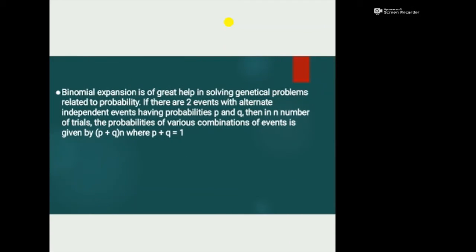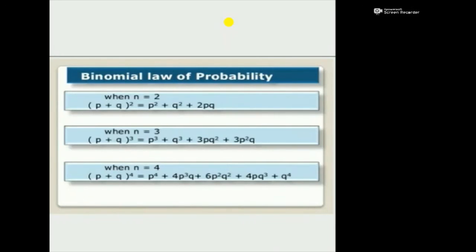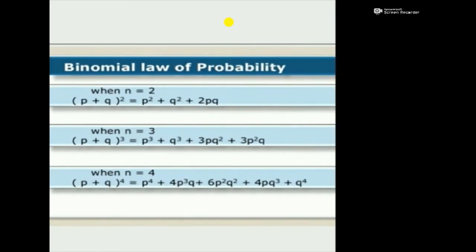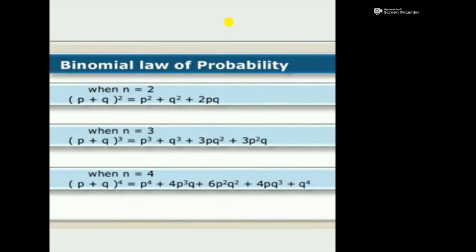The binomial expression is of great help in solving genetical problems related to probability. If there are two events with alternate independent events having probabilities P and Q, then in n number of trials, the probability of various combinations of events is given by (P plus Q) raised to n, where P plus Q is equal to 1. In the binomial law of probability, when n is equal to 2, (P plus Q) squared is equal to P squared plus Q squared plus 2PQ. When n is equal to 3, (P plus Q) cubed is equal to P cubed plus Q cubed plus 3PQ squared plus 3P squared Q.